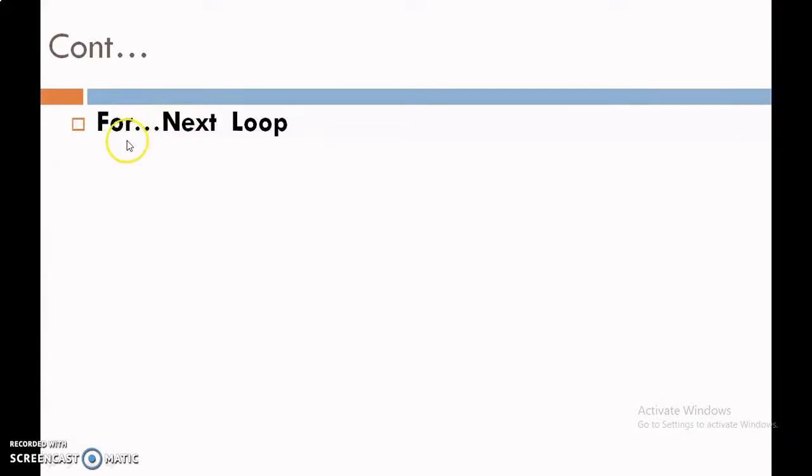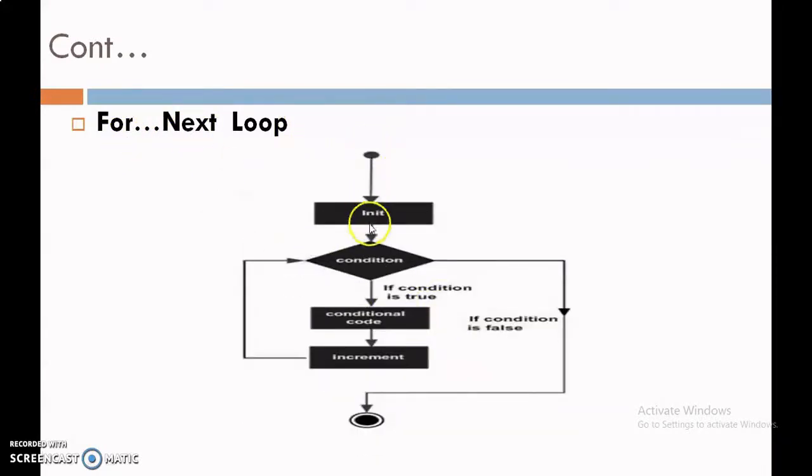Now next is For Next loop. This is a flowchart of For Next. In that case, first of all, the variable is initialized, then the condition is checked. If the condition is true, then the code is executed, and then the increment is done, and again it checks the condition.